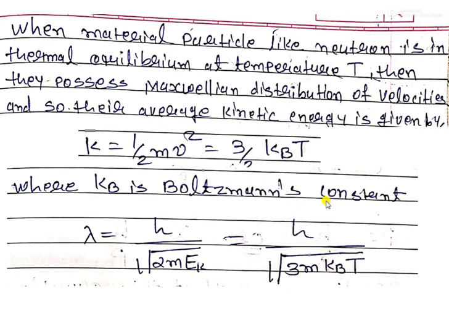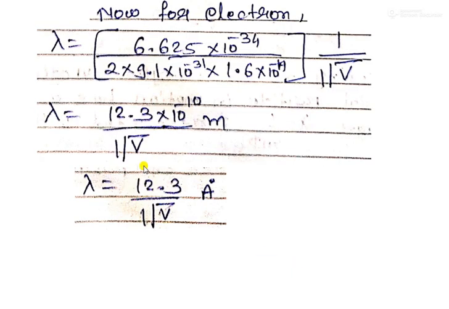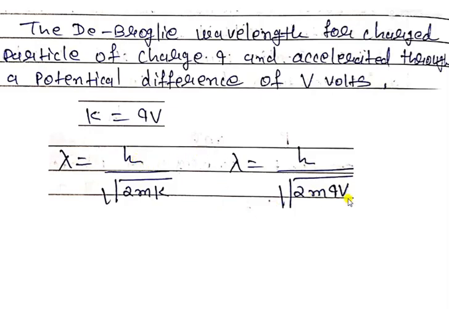All these equations are useful to calculate physical quantities: we can calculate temperature, or mass, or potential, or charge of a particle, or lambda of a particle.